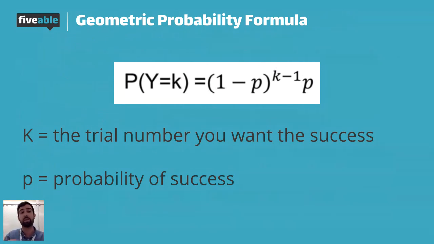And here's where that formula comes from. If my first kid with blood type O is on trial 4, that means the first 3 had something other than blood type O. And we know the probability of having something other than blood type O is 0.75. Because each trial is independent, I can use the general multiplication rule. The probability that my first child is not blood type O is 0.75.